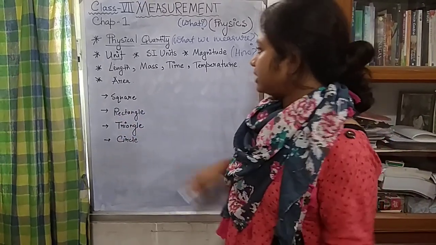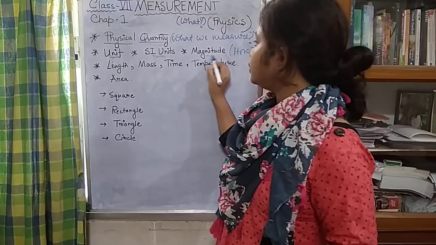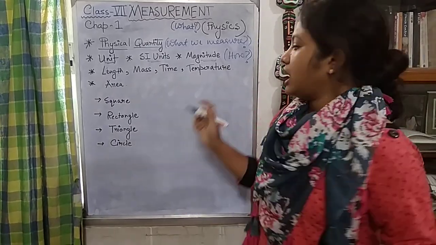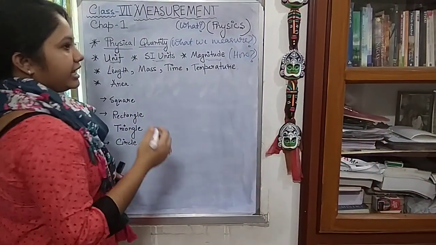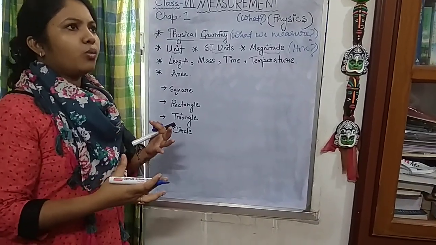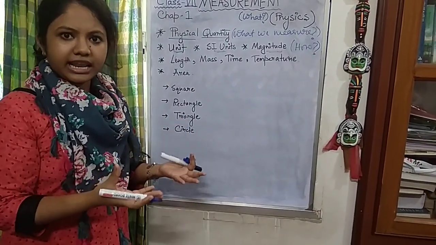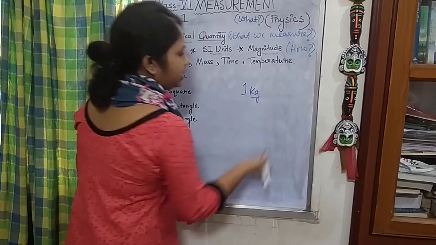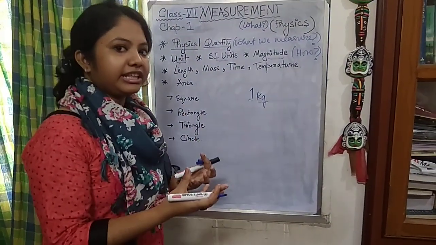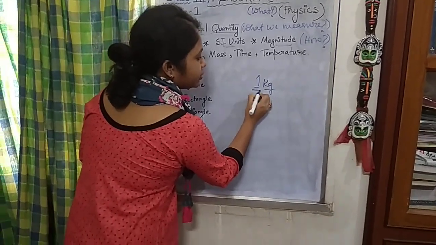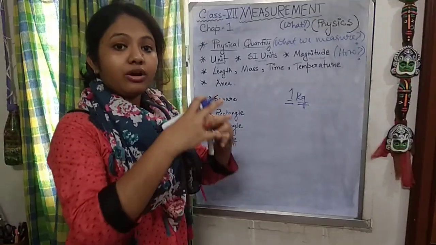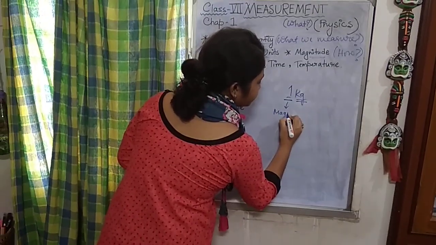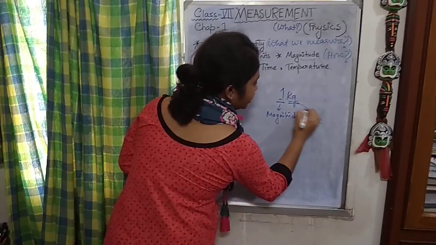After the SI unit, coming to magnitude. Magnitude means how much we are going to measure. Let's say I have gone to a market and I say to the shopkeeper, give me 1 rice. Do we say like this? No. We say, give me 1 kg of rice. So everything is composed of two things: one is magnitude, another is the unit.